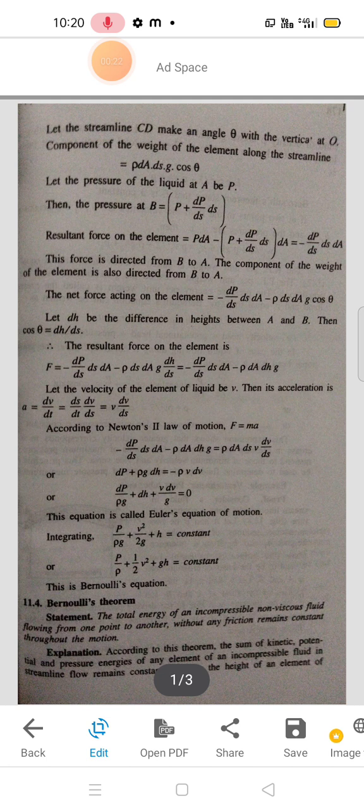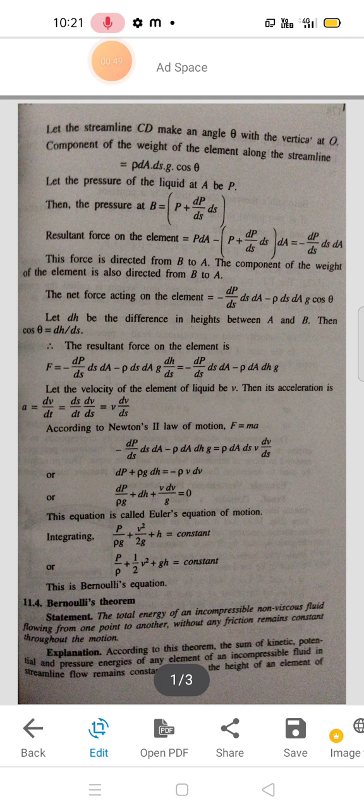Once again I repeat it. Bernoulli's theorem: the total energy of an incompressible non-viscous fluid flowing from one point to another without any friction remains constant throughout the motion. Explanation: according to this theorem, the sum of kinetic, potential and pressure energy of any element of an incompressible fluid in a streamline flow remains constant.